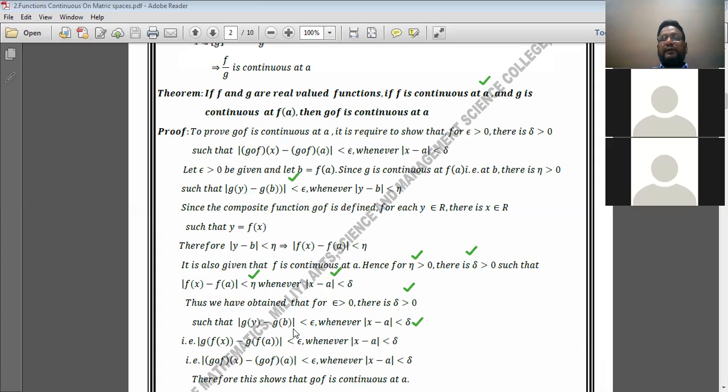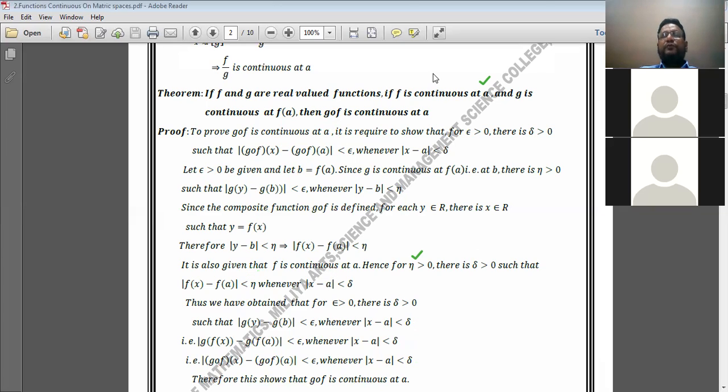Now put the value of y and b here. Therefore, mod of g of f of x minus g of f of a is less than epsilon whenever mod of x minus a is less than delta. Definitely this is the condition of continuity of a function at x equal to a. Hence we can say that the function g of f is also continuous at the point a.